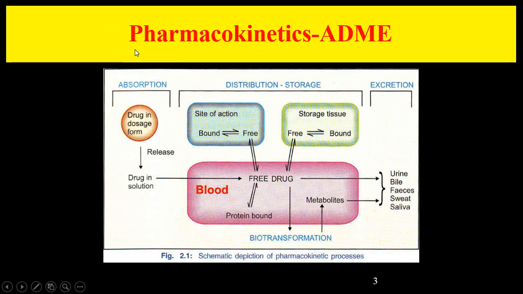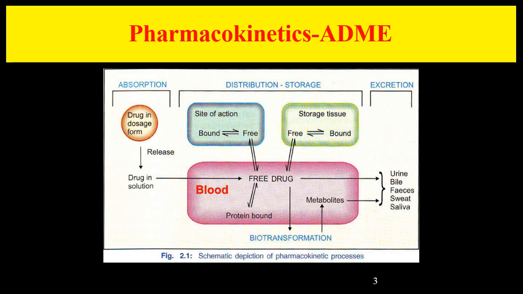Look, for any drug, except for the drug that is given by intravenous route, one thing happens, that is absorption. Absorption is the drug getting into the blood. The drug administered through any route getting inside the blood is absorption.